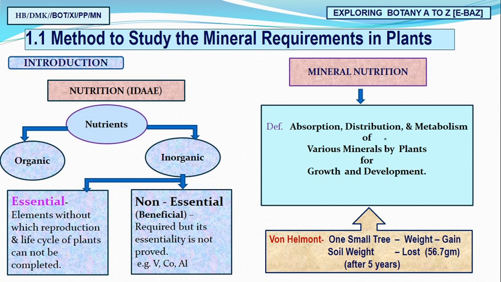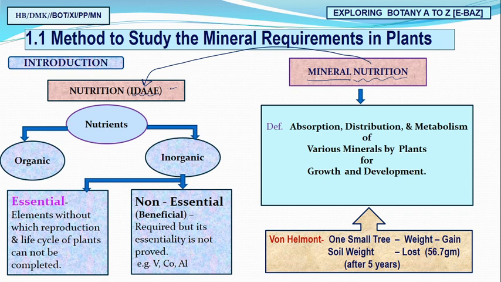Whenever you get the term mineral nutrition, you have 2 terms, mineral and nutrition. So what do you mean by nutrition? For nutrition you can remember IDI, meaning ingestion, digestion, absorption, assimilation, and finally egestion.